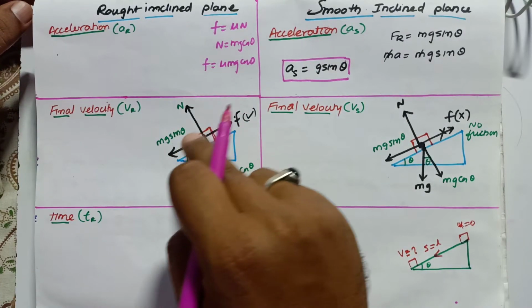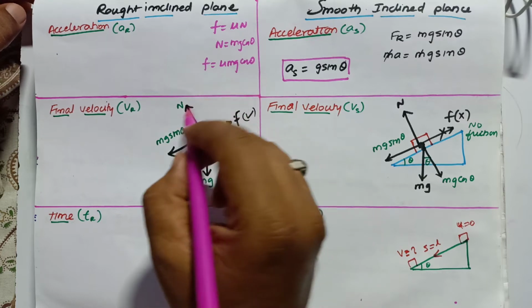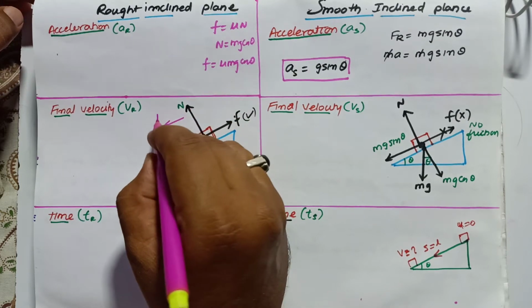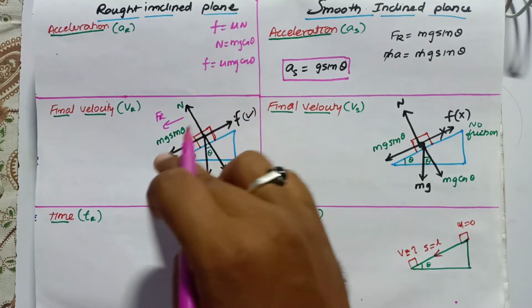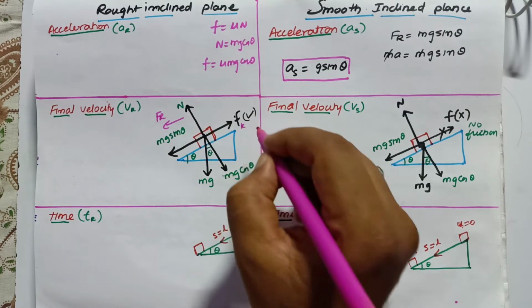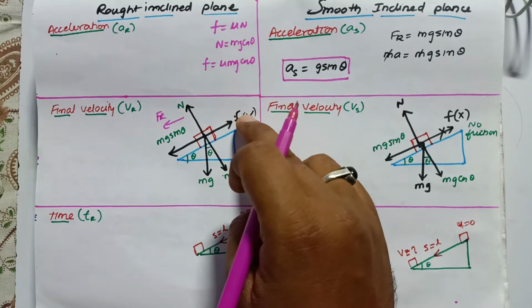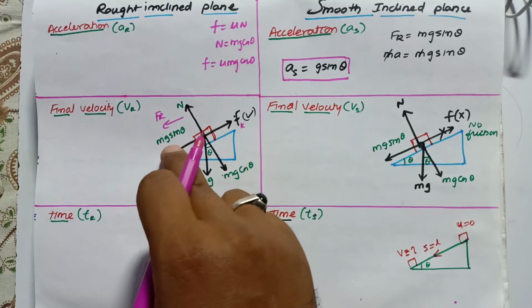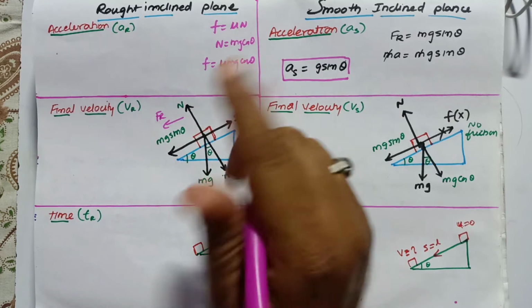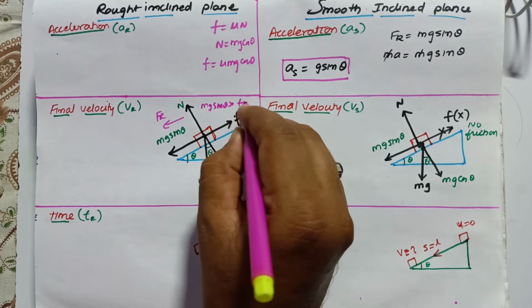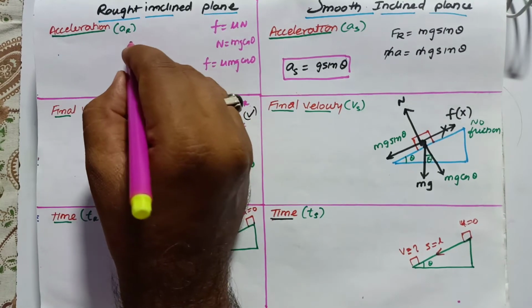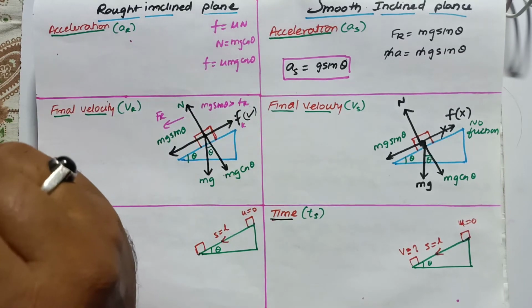Next here, what is the resultant force acting in this case? So therefore resultant force will be in this direction, as mg sin theta and friction force both are acting here, and that too it is a kinetic friction. When both the forces are acting, then also the body is sliding down, meaning mg sin theta is dominating the friction force. Here mg sin theta is greater than friction. Therefore we considered the resultant force like this.